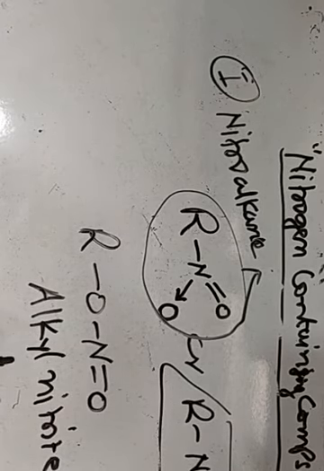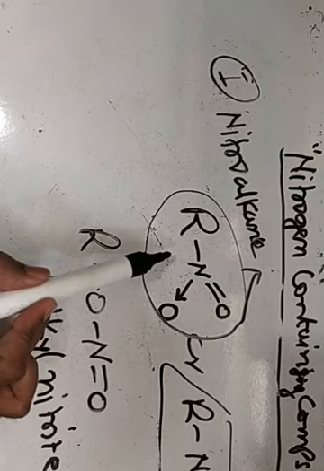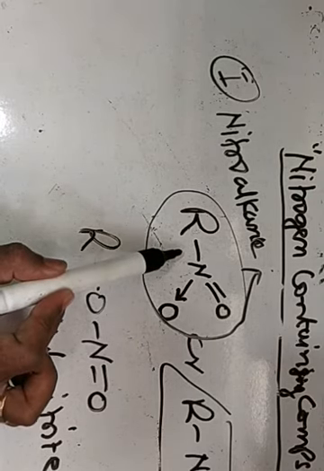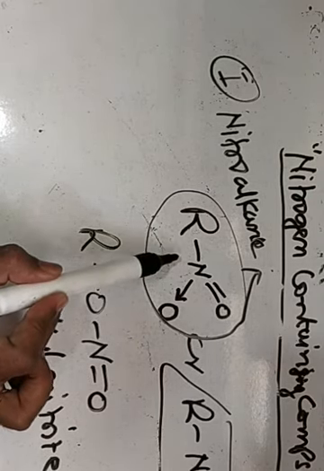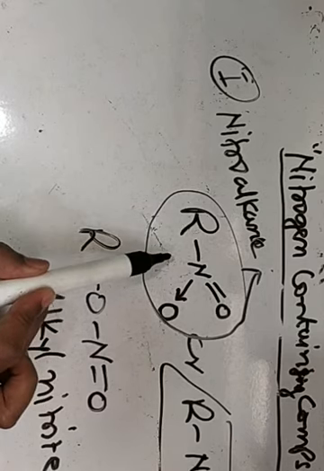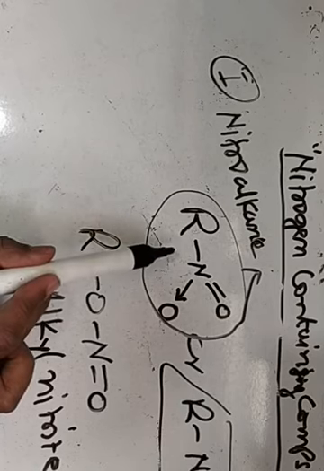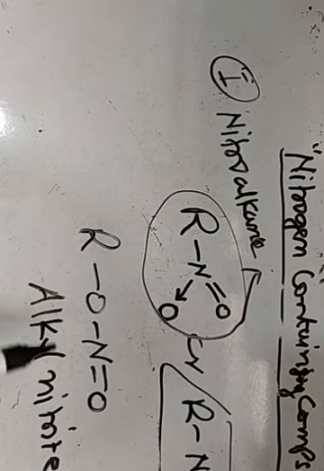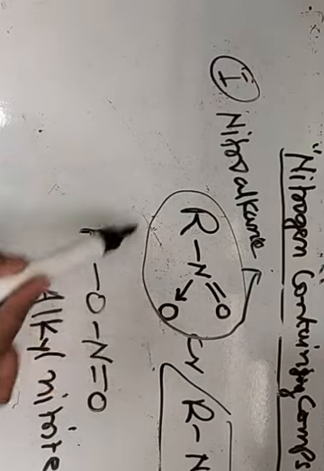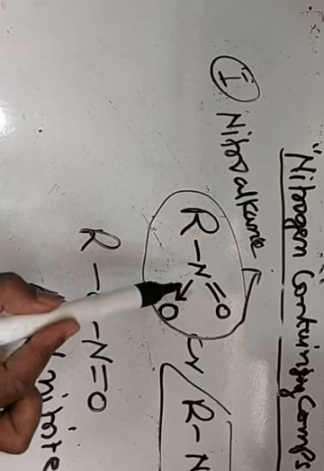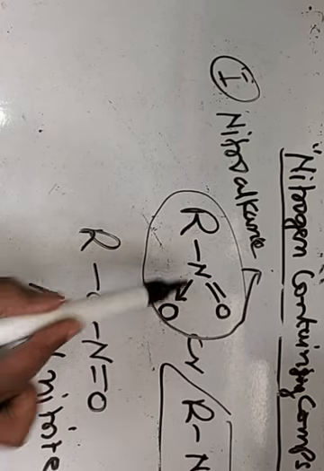As far as our syllabus is concerned, we have to discuss properties and preparation of nitroalkanes. But we must remember that nitroalkanes and alkyl nitrites are functional group isomers of each other. Now these compounds are named only by IUPAC name and those compounds only by common names.